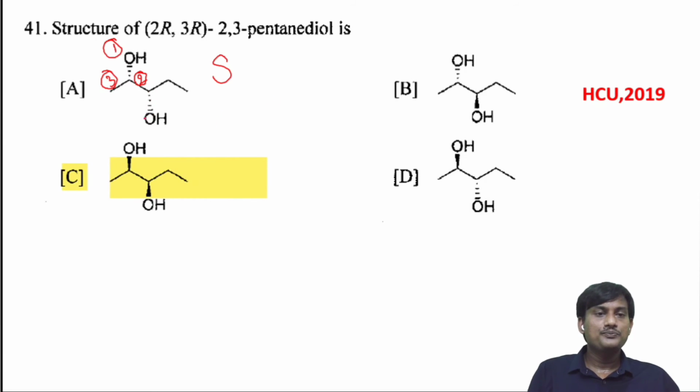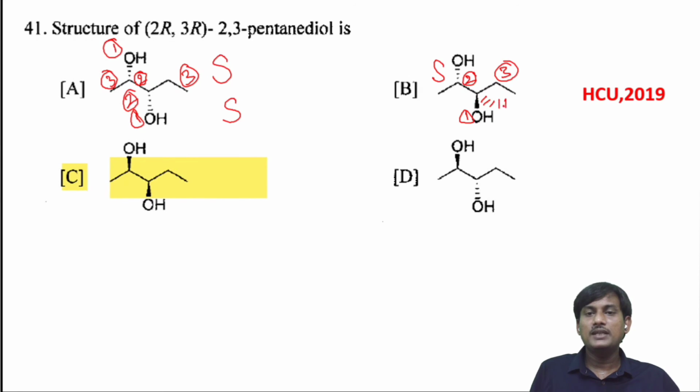And here also you will get 1, 2, and 3. When you connect 1, 2, 3, hydrogen is above the plane. Clockwise, it will be S. Here you will get S. Here 1, 2, and 3. When you connect 1 to 3 clockwise, hydrogen is below the plane.